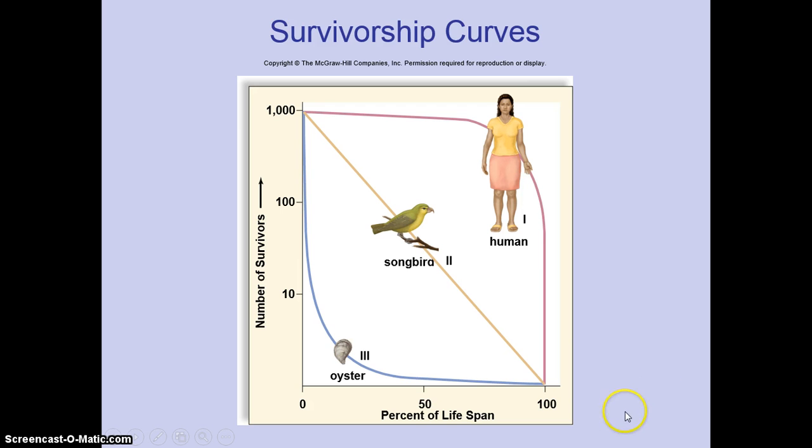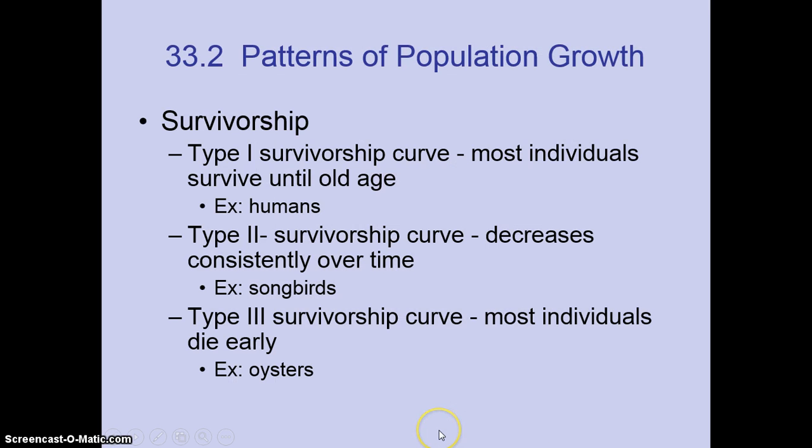So here we have a picture of this. We see the oyster has, and we're going to talk about the different types of survivorship curves, a type 3, a songbird, a type 2, and a human, a type 1. So this is percent of the lifespan and the number of survivors, and we'll explain those as we go through the different curves. Let's look at survivorship type 1. This is when most individuals survive to an old age. For example, the humans on that curve. Survivorship 2 decreases consistently over time, like songbirds. And then type 3 is most individuals die at an early age.